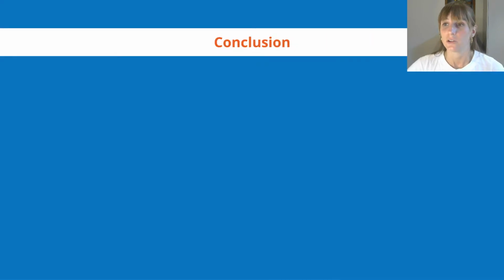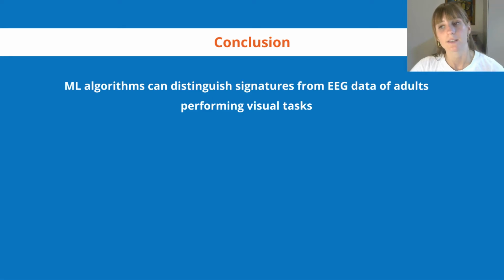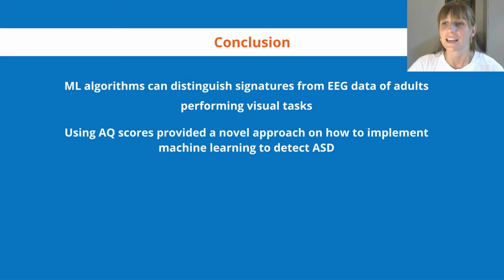So, in conclusion, the results provide evidence that machine learning algorithms can distinguish ASD signatures from EEG data of adults performing visual tasks. And secondly, a classification model using this AQ score approach as a target feature resulted in the best predictive models, providing a novel approach on how to implement machine learning to detect ASD. Overall, this shows promise for future applications of machine learning in the assistance of ASD diagnosis.